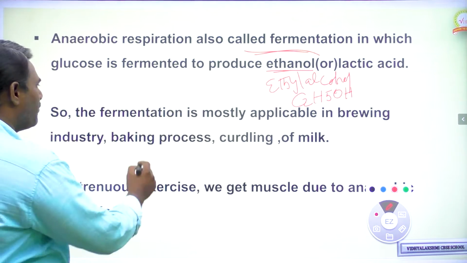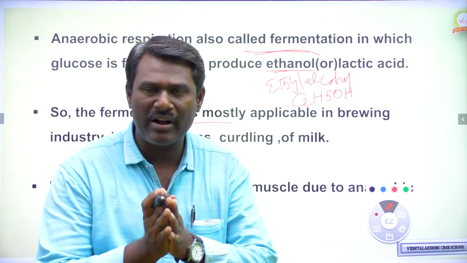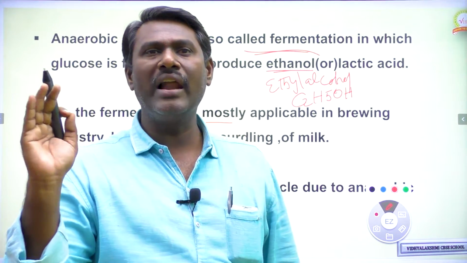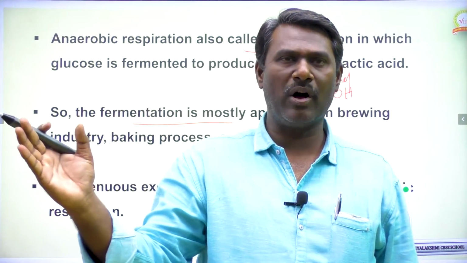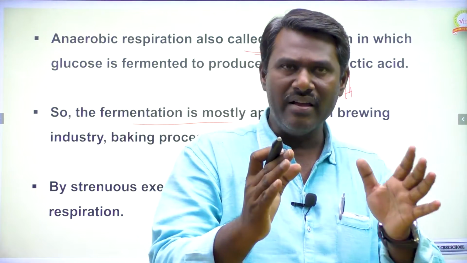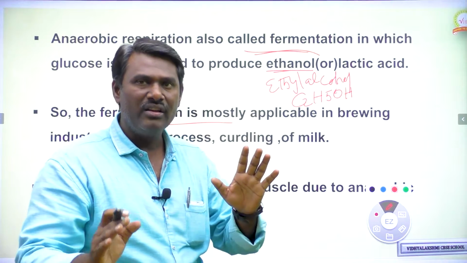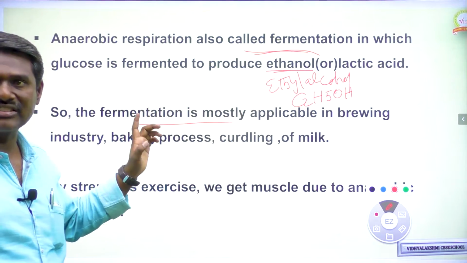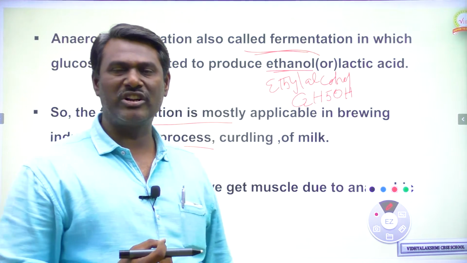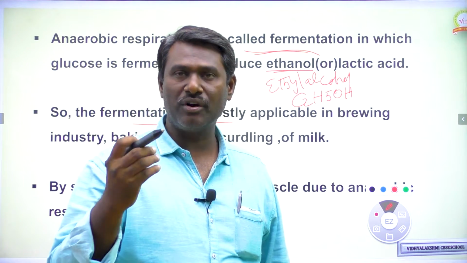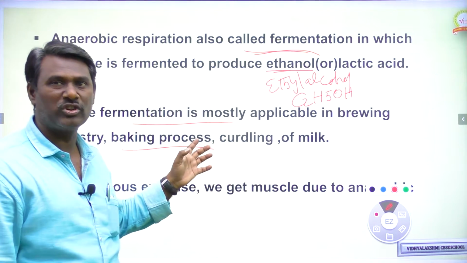Fermentation is mostly applicable in the brewing industry. Brewing industry means the production of alcoholic beverages. We see different types of alcoholic beverages like beer, wine, whiskey, rum. All these are prepared by the fermentation process of the glucose molecule, which is done in the presence of yeast. That is called the brewing industry, and it is also used in the baking process: preparation of pastries, different types of ice cream, jellies. All these are done by anaerobic respiration or fermentation.